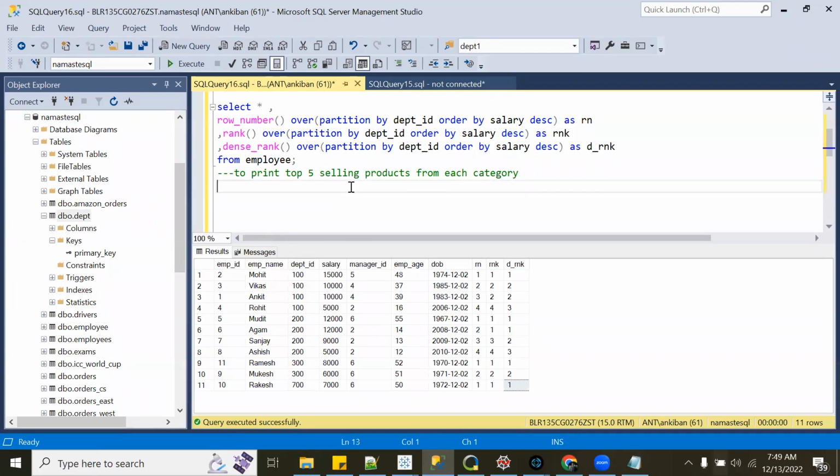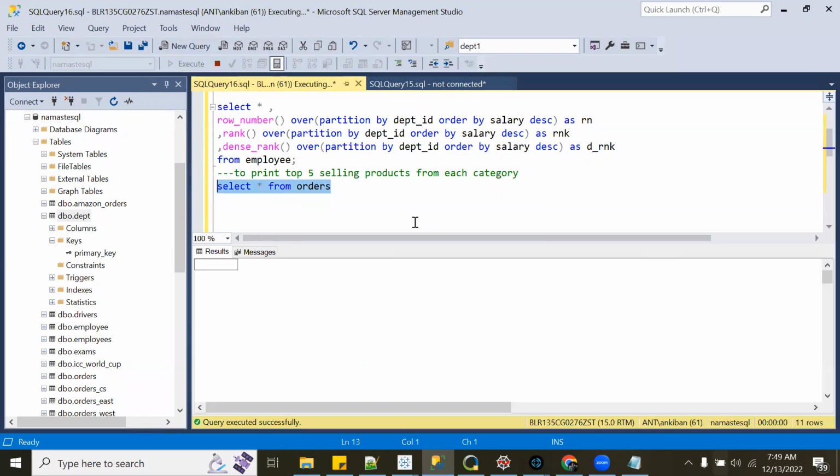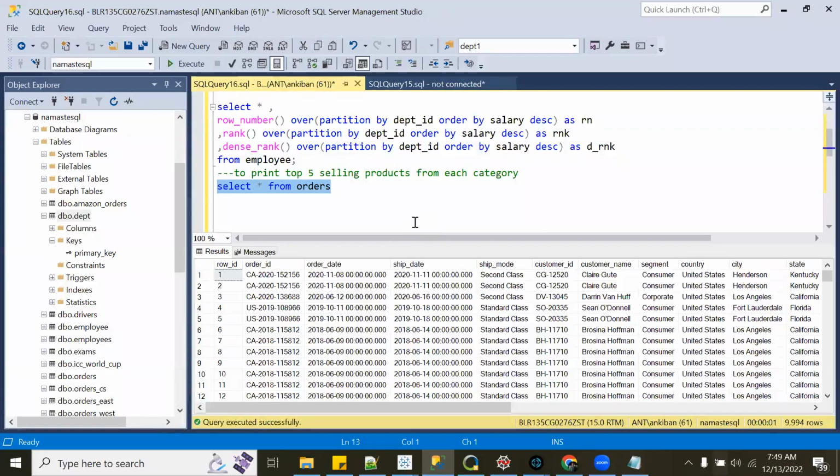So we have this orders table. I want the top 5 selling products from each category. How do I do it?